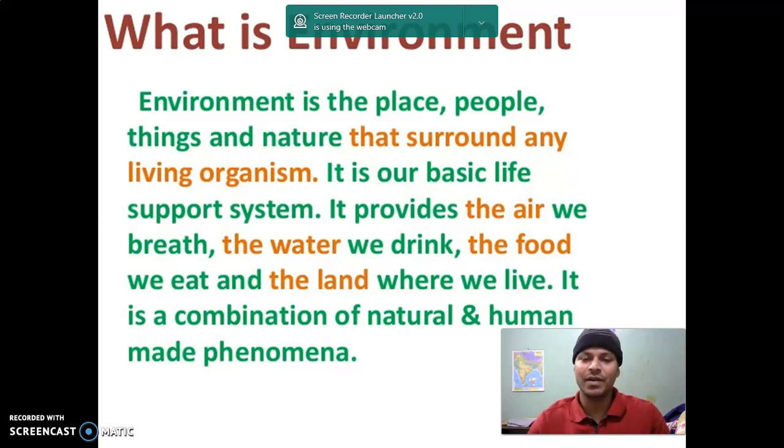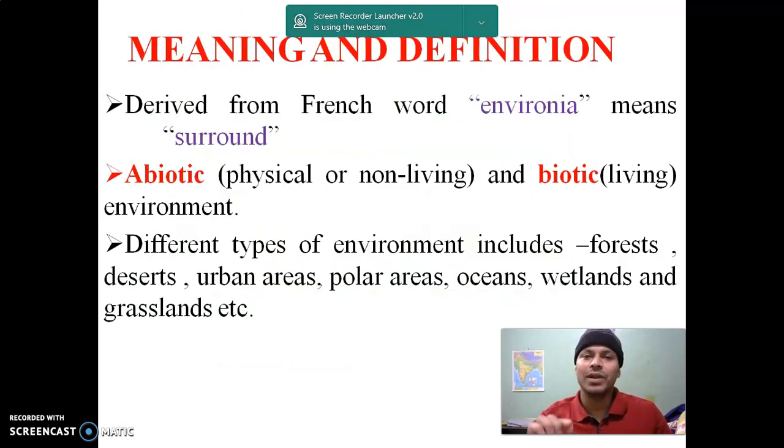And it is a combination of natural and human-made phenomena. What we know from this slide is that without environment it is impossible to sustain. That means whether we eat or we breathe or we live, we need an environment. We alone cannot stay. We have to stay all together, and all parts of the environment are involved in our existence. Now one by one we will know the meaning, the origin of the word and the definition of environment.